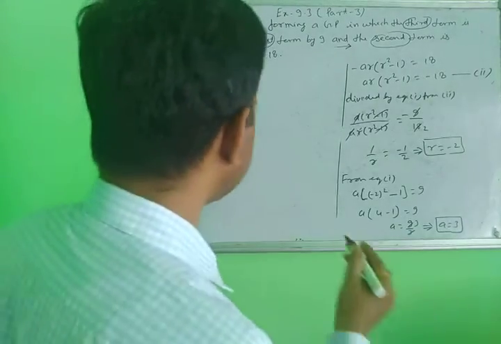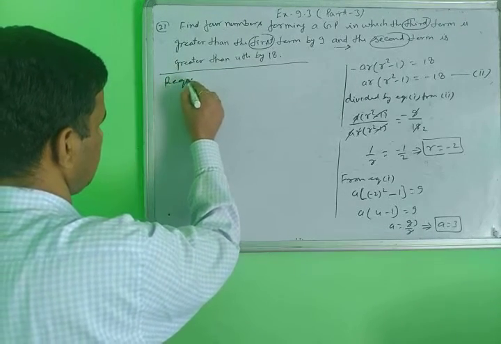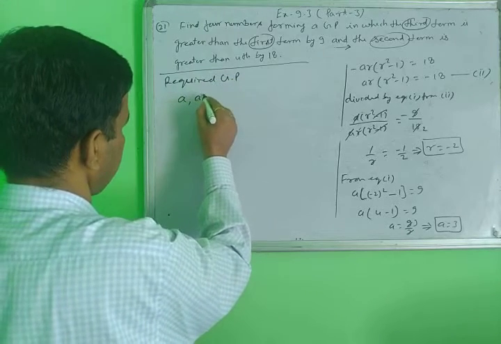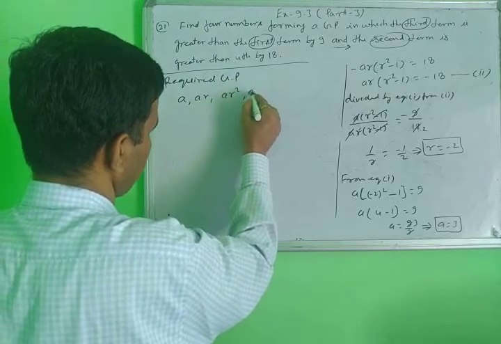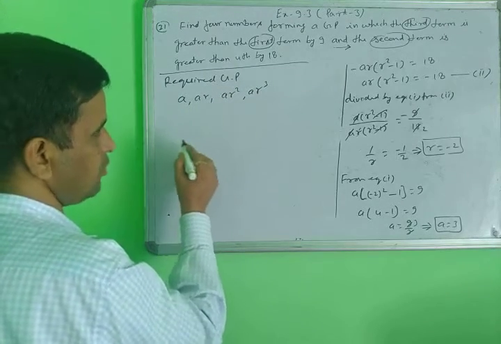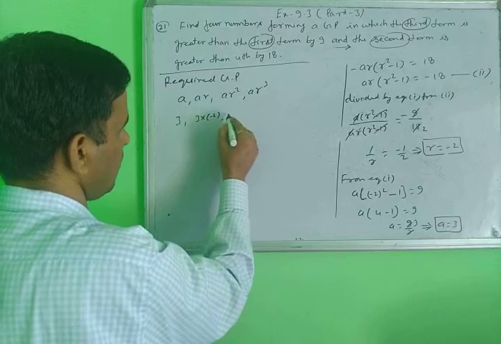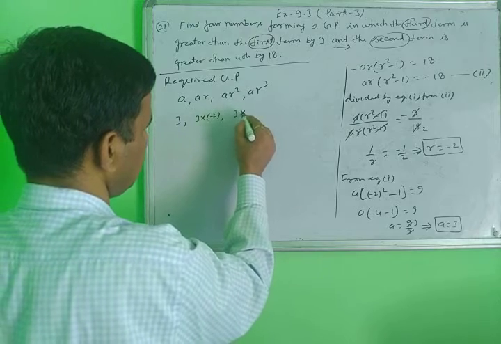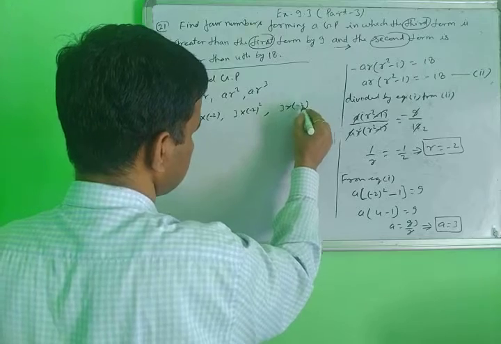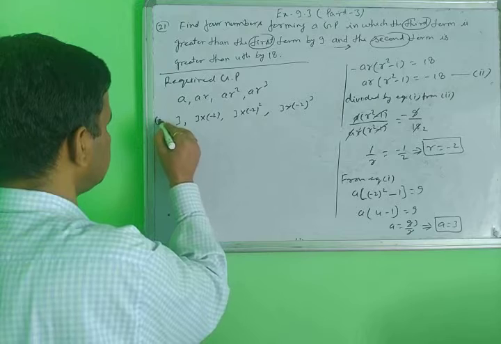Now, what is the required GP here? AR squared and AR cubed. What is the value of A? The value of A is 3. Second, 3 into R, which is minus 2. The value of A into minus 2 squared and 3 into minus 2 cubed. What value does the required GP become here?